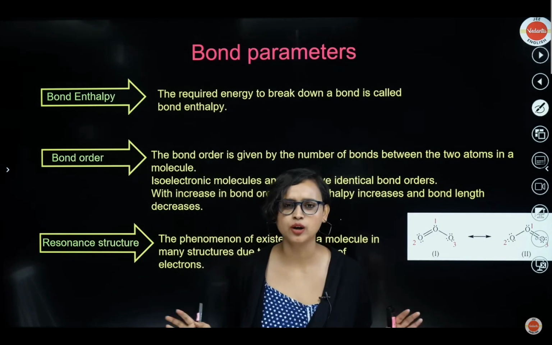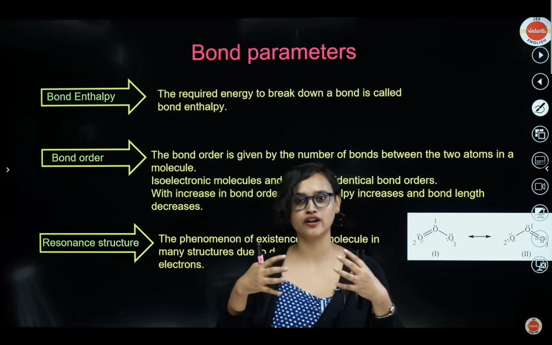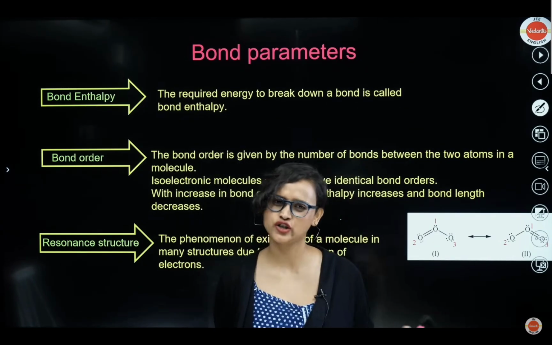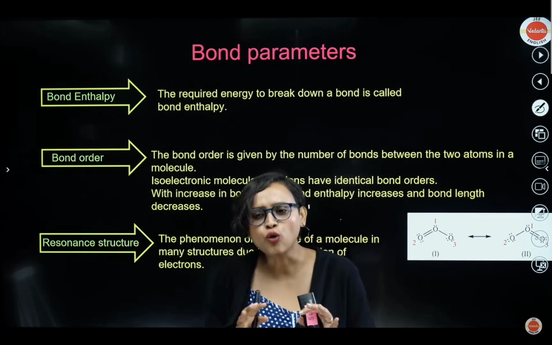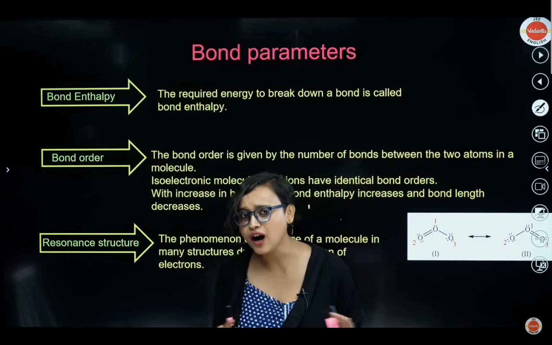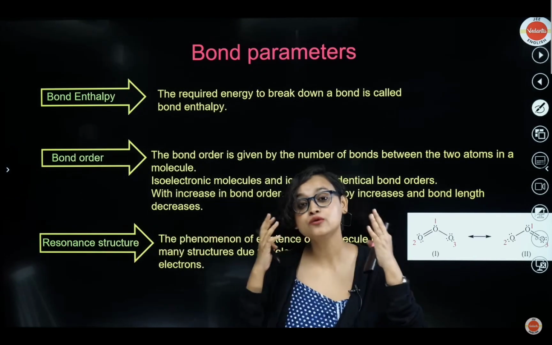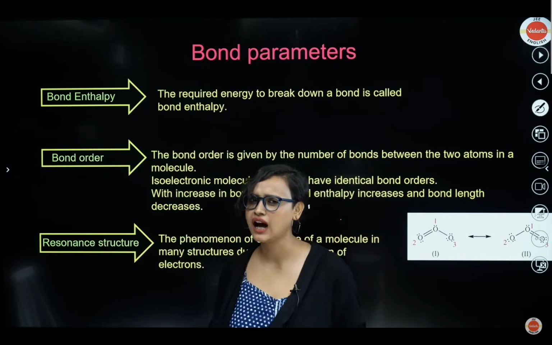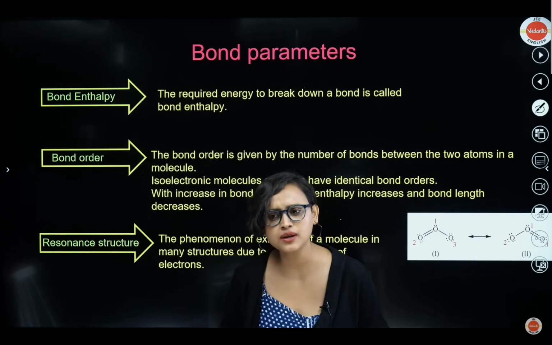Actually, now all this time we were talking about bond. When we spoke about ionic bond and covalent bond, right? We said that either the transfer of electron happens or sharing of electron happens. Transfer means ionic and sharing means covalent. But what if I told you that in reality it was found that there is no compound that is either completely covalent or completely ionic? It was not found. Every molecule had some percentage of ionic character and some percentage of covalent character.